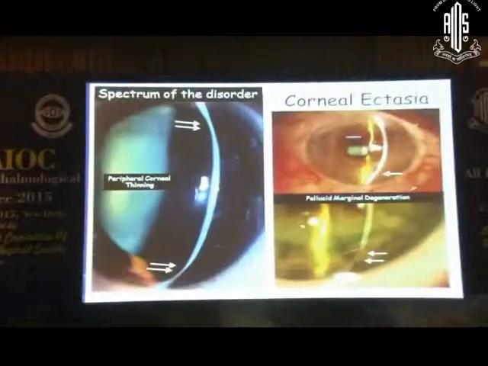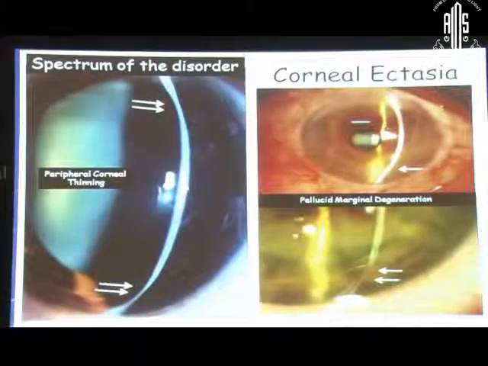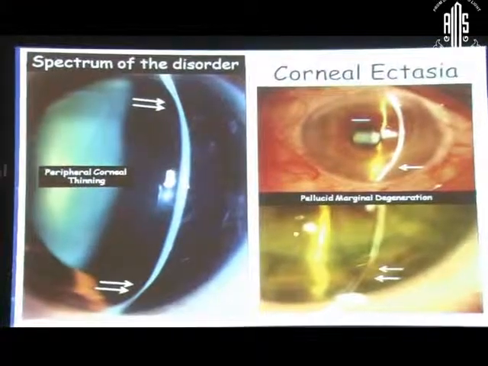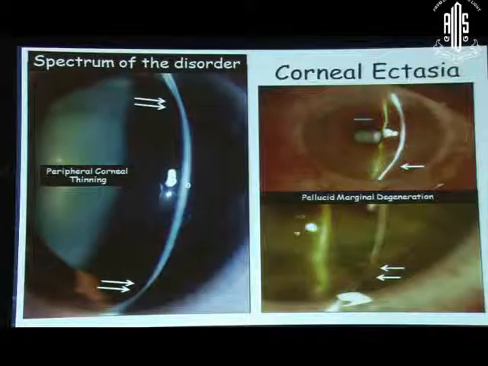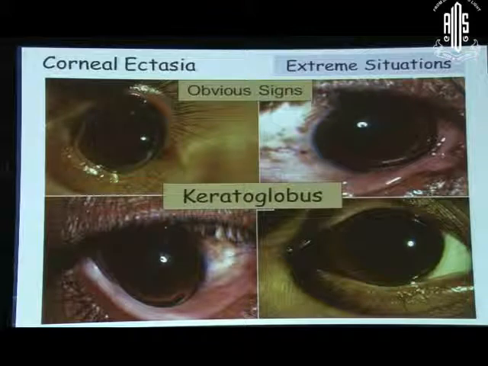They might come to us in severe ectatic states like this, post-ARC ectasia. You might find post-LASIK ectasia like this. You might have subtle signs like Vogt's striae, Fleischer's ring, Terrien's marginal degeneration. You might have peripheral thinning like this over here, both superiorly and inferiorly, pellucid marginal degeneration with inferior thinning. Or you might have these obvious signs like extreme ectasia and keratoglobus.